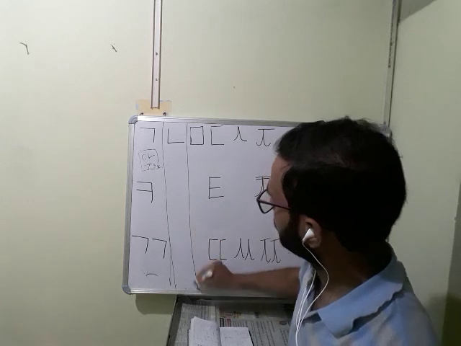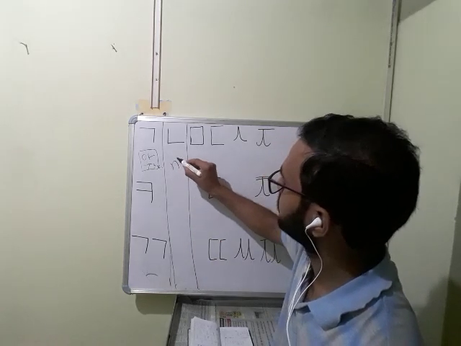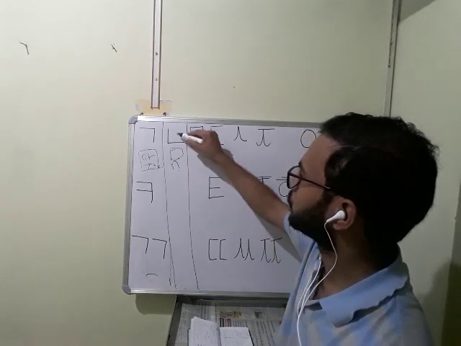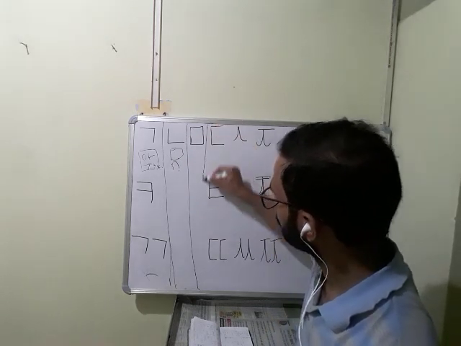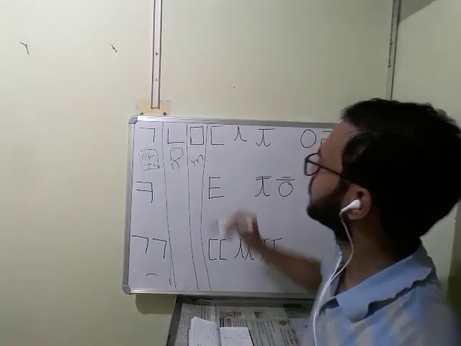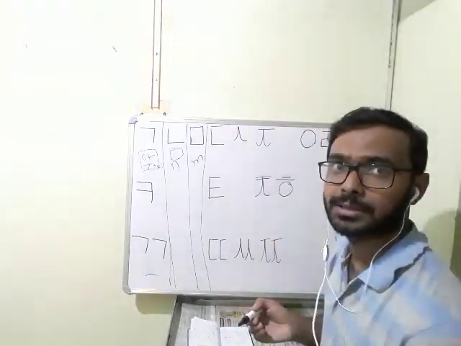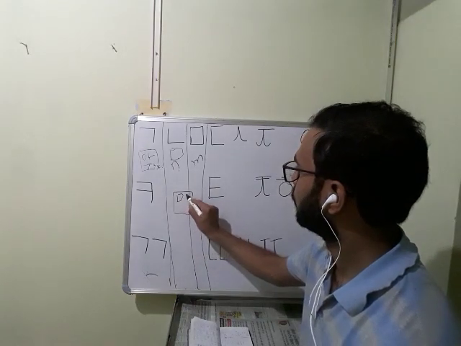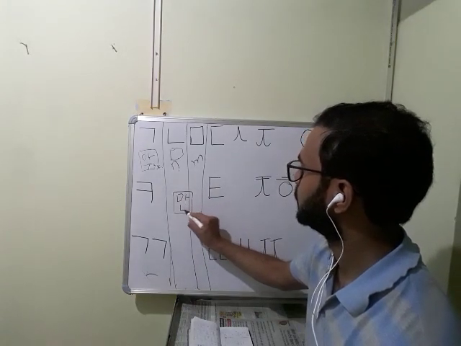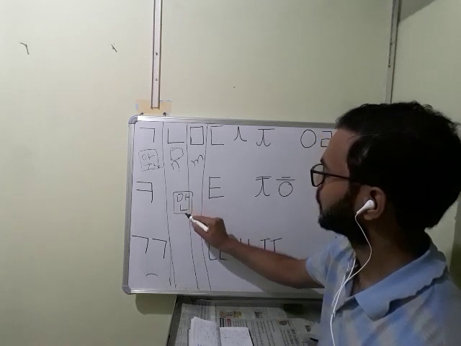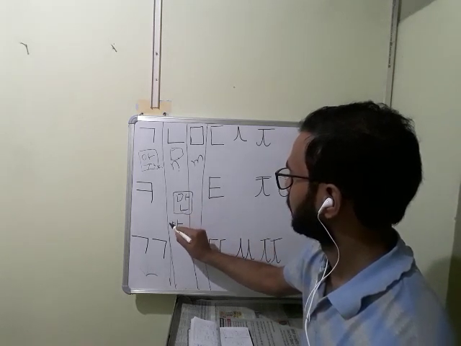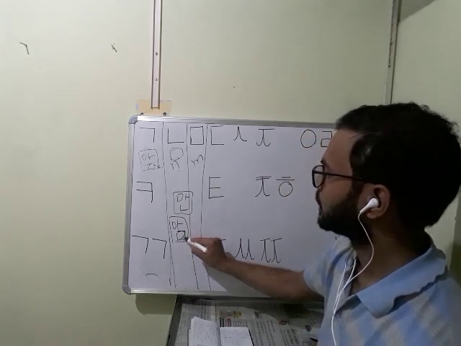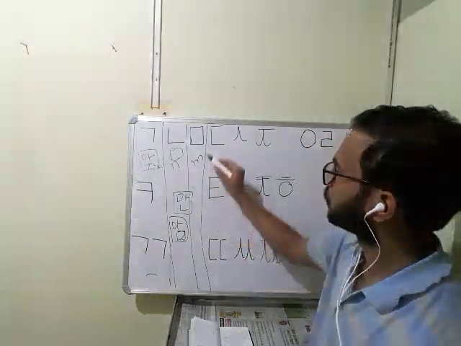This row, even if it is written above or below, will produce only N sound, N. This row is also the same. This will also produce M sound even if it is written above. In the square, if it is written ma, na, man, man. If it is written am, ma sound will be there.